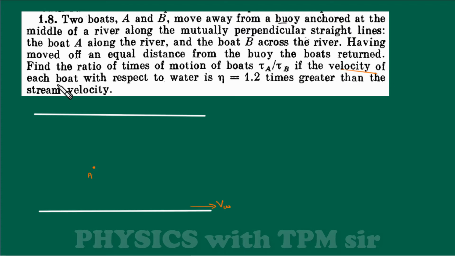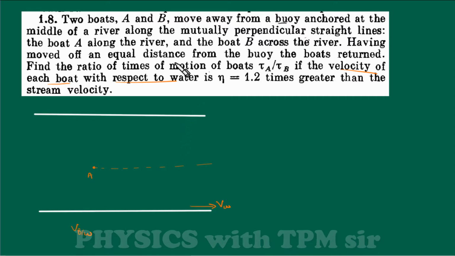And it is given the velocity of each boat with respect to water. So we need this term. We will write velocity of the boat with respect to water as VBW. Now this boat is going in this direction along the river only.